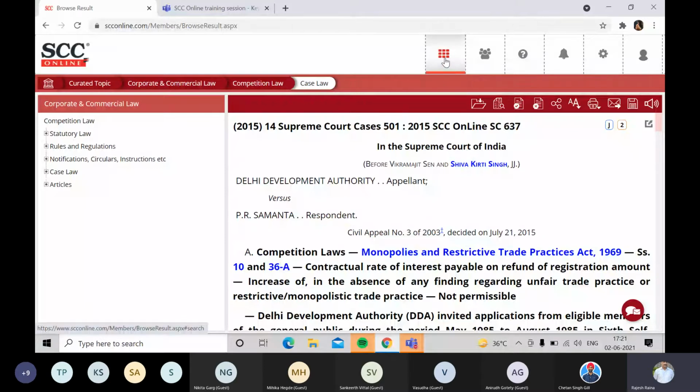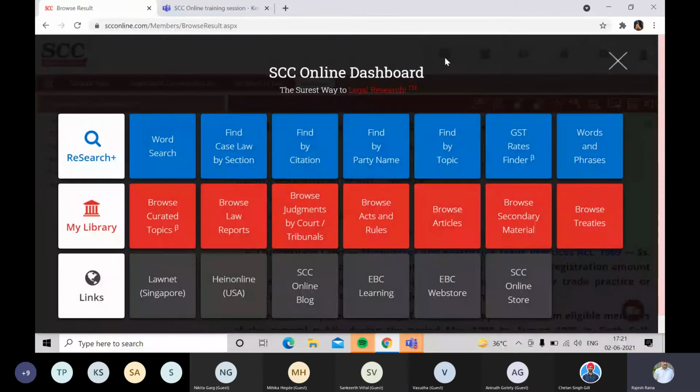So I'll click on the topmost icon over here, known as dashboard, which will take me back to the main menu. Now, apart from this My Library, there are a few more options I would like to showcase later. Let's move on to the research section now. That's primarily where you do most of your legal research. And the first and foremost is the word search, right?